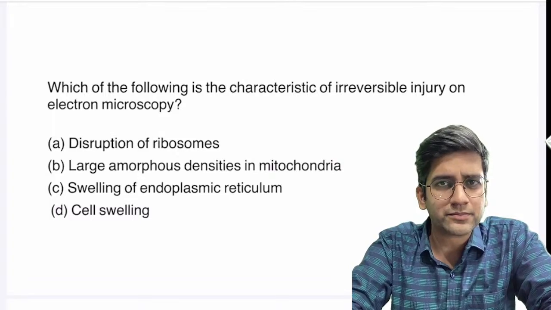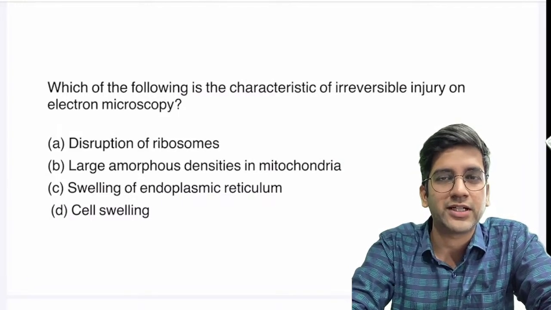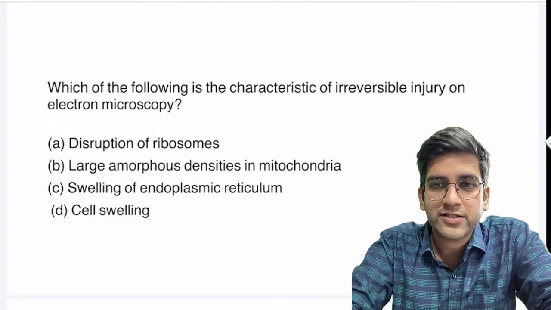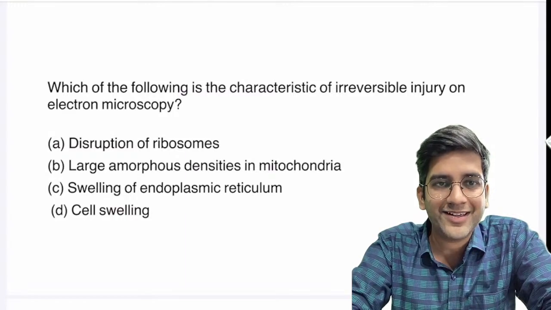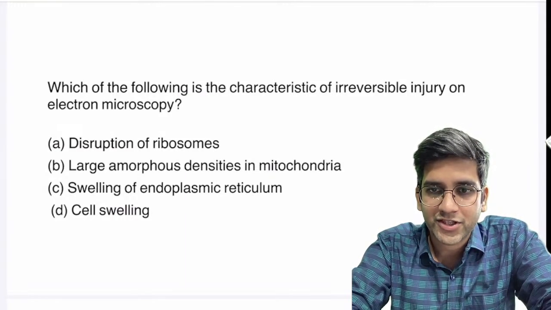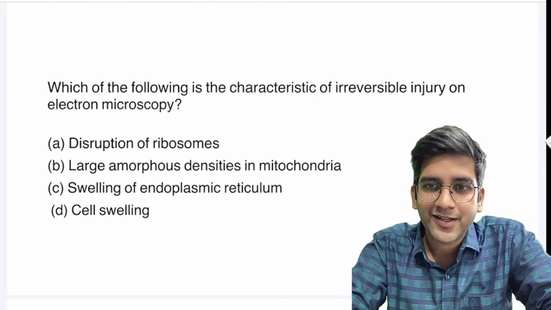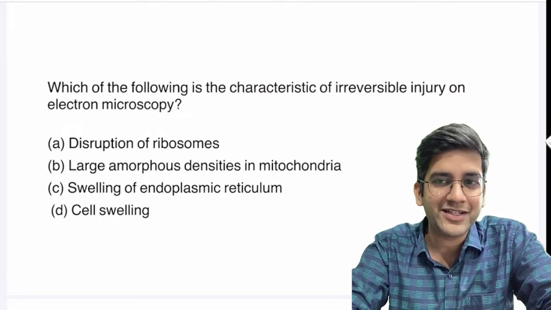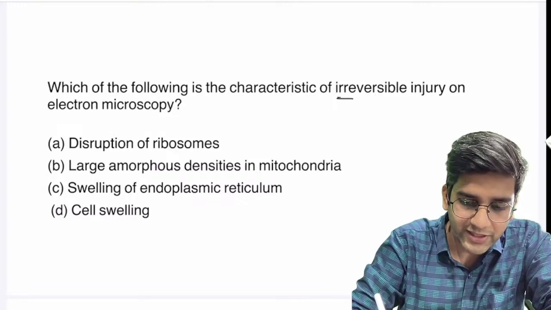Comment on the answer. Primarily PYQs, that's the target, and something in and around that. What do you guys think is the answer? I want everyone here online to comment. Which of the following is an electron microscopic change of an irreversible cell injury? Archit has gone with B, Chandu has gone with B, others? Hello, Vansh, hope you're doing good. B, great.